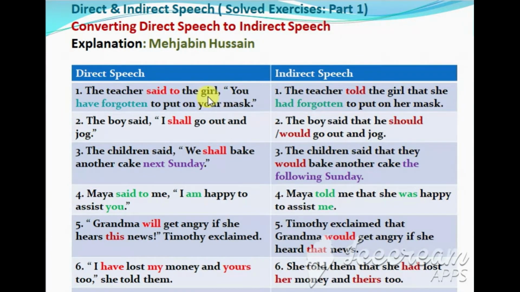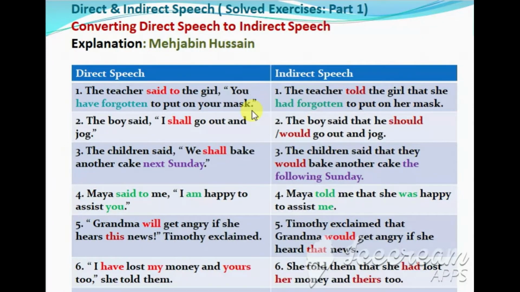The teacher said to the girl, "You have forgotten to put on your mask." Now this is direct speech. This is the speech that the teacher is using while addressing the girl directly. "You have forgotten to put on your mask." So this is within inverted commas.